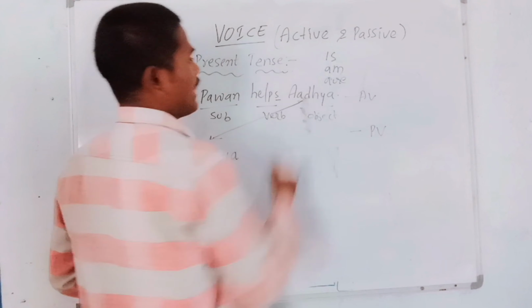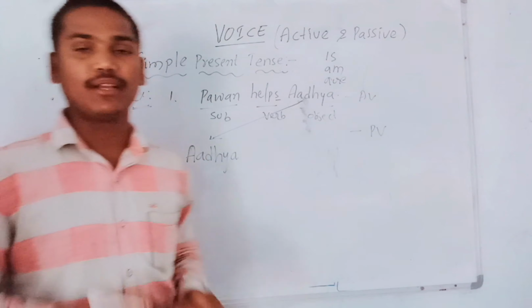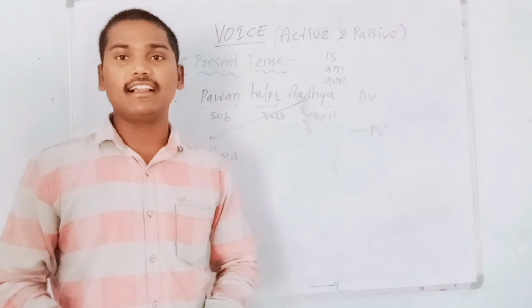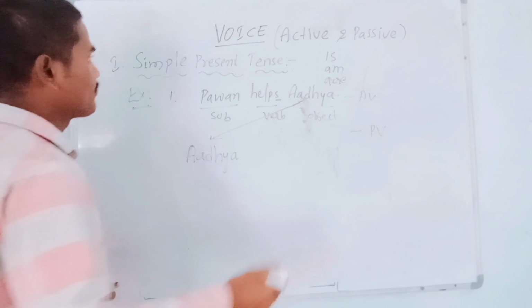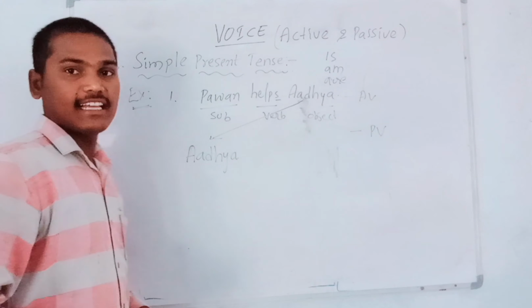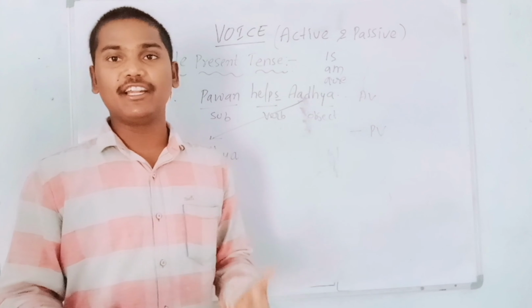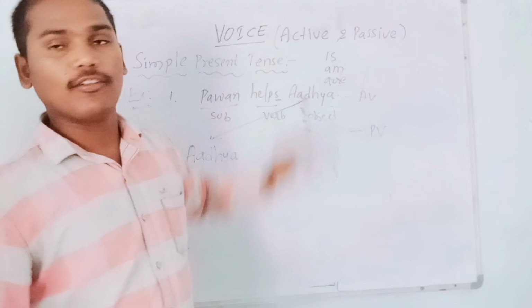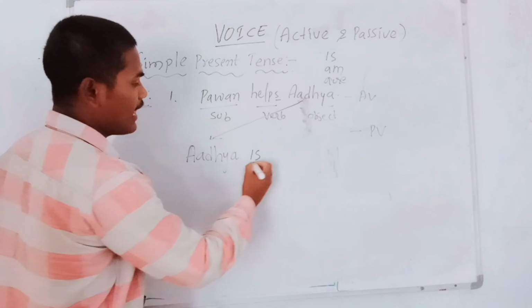So we have to choose one of these helping verbs, because these three are what we call in English present tense helping verbs. So which do I need to choose now? Adya is a name. So according to the name, which helping verb do we need to choose of these three? Definitely is. So, Adya is.